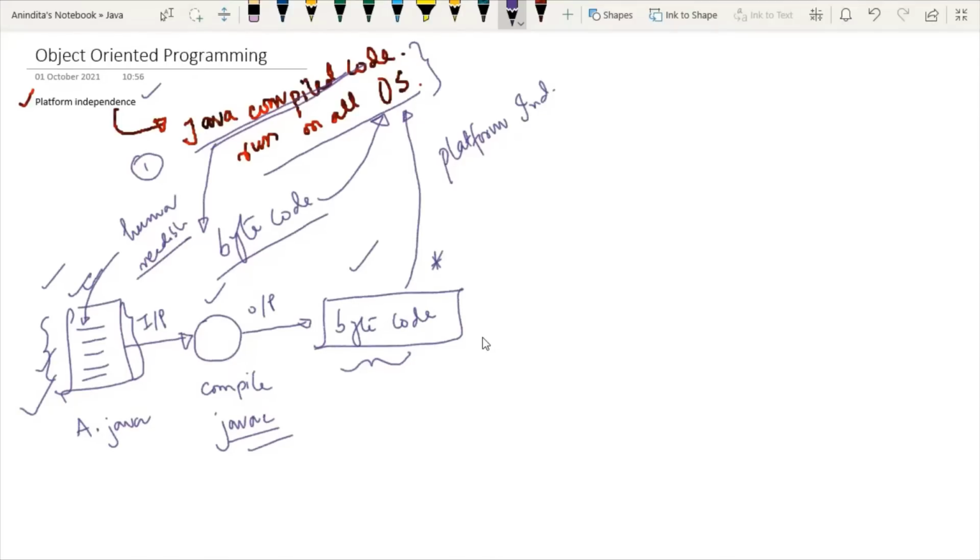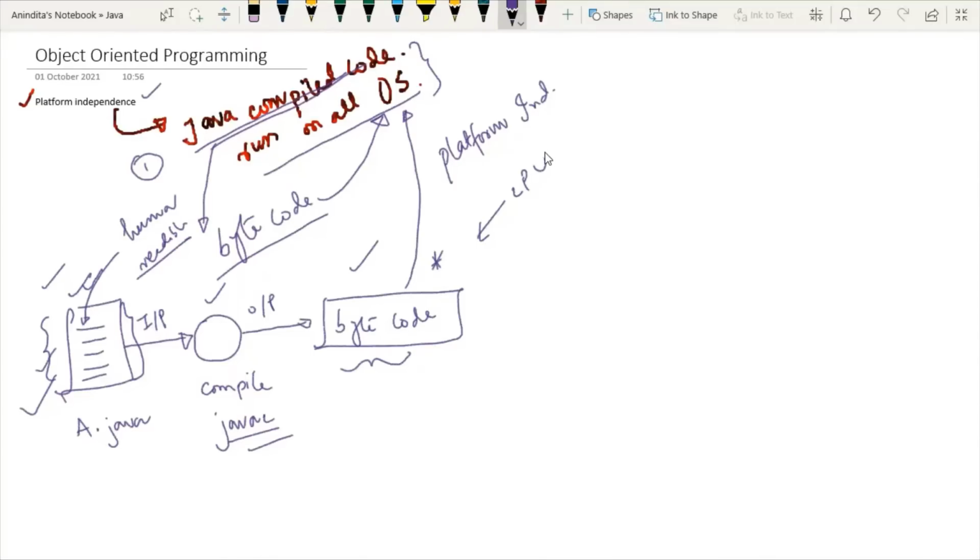This executable code may be a sequence of machine instructions that can be executed by the CPU directly, or it may be an intermediate representation that is interpreted by virtual machines.